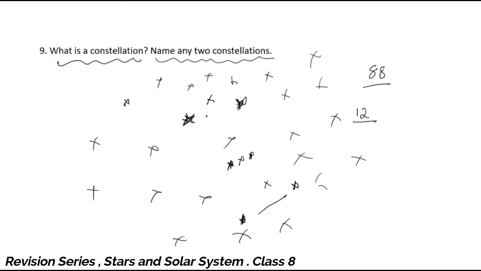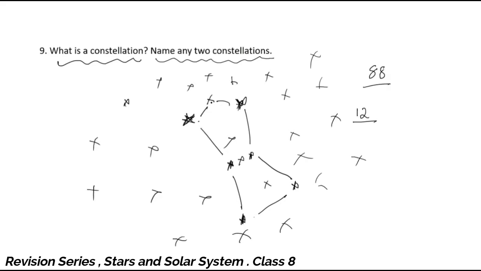And that's exactly what happened to our ancestors. So the star group, though they are not close to each other, appears very close to each other, in a recognizable shape.